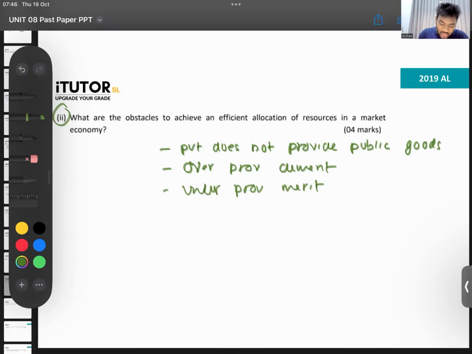You can talk about non-optimal consumption of quasi-public goods. I'm just writing short forms. You can talk about externalities, negligence of externalities. They don't care about external cost or benefit. They only look at their private cost and benefit, so as a result they end up over consuming or under consuming. Optimal consumption means the proper desired level of consumption. Quasi-public goods are under consumed. It could have been consumed more, but it's under consumed.